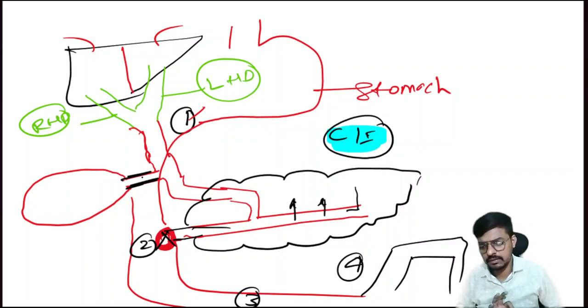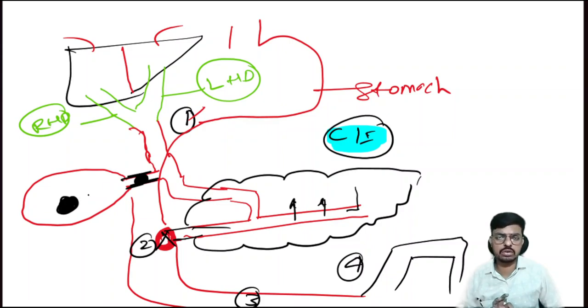Okay, if there is a stone in the gallbladder, this is what we call cholelithiasis. Cholo means bile, and lithiasis means stone. Nephrolithiasis means kidney stone. Same here, cholelithiasis means there is a stone in the gallbladder.